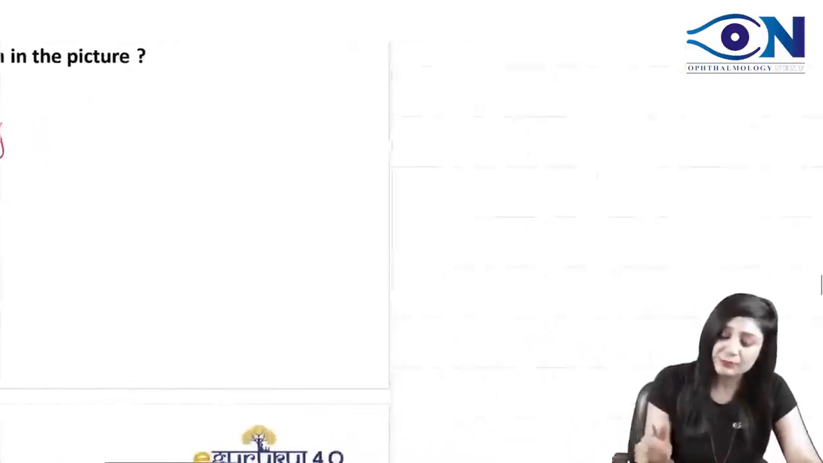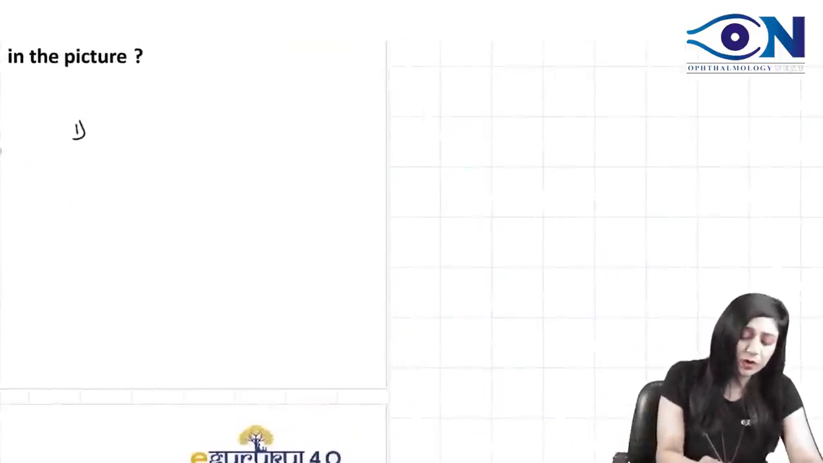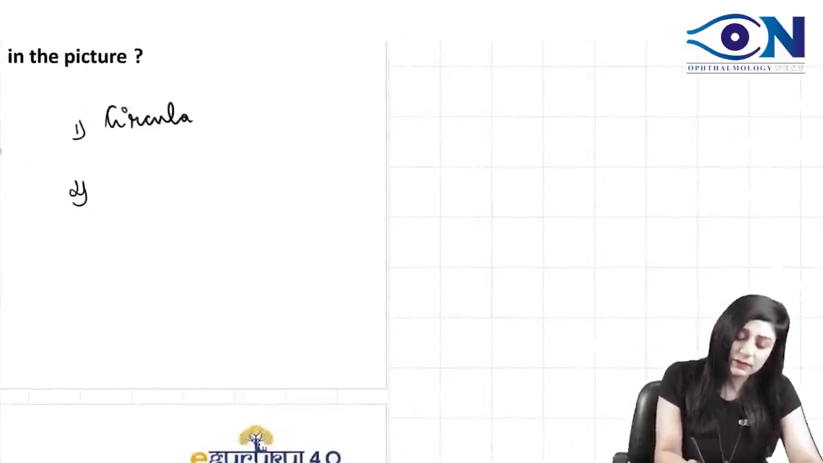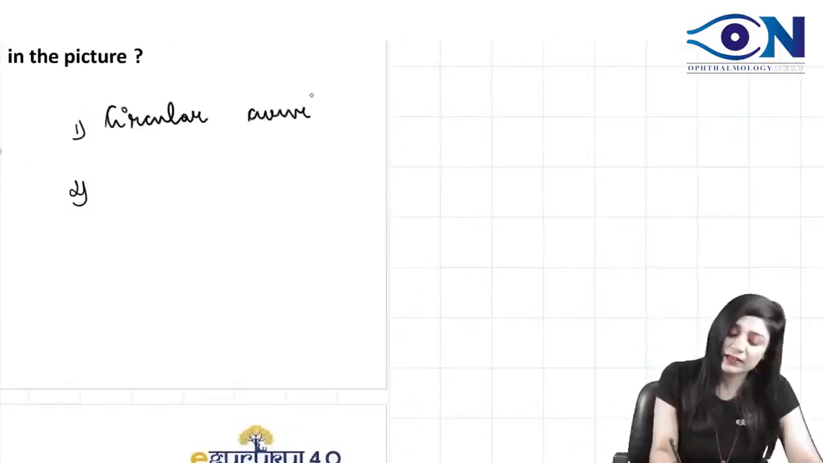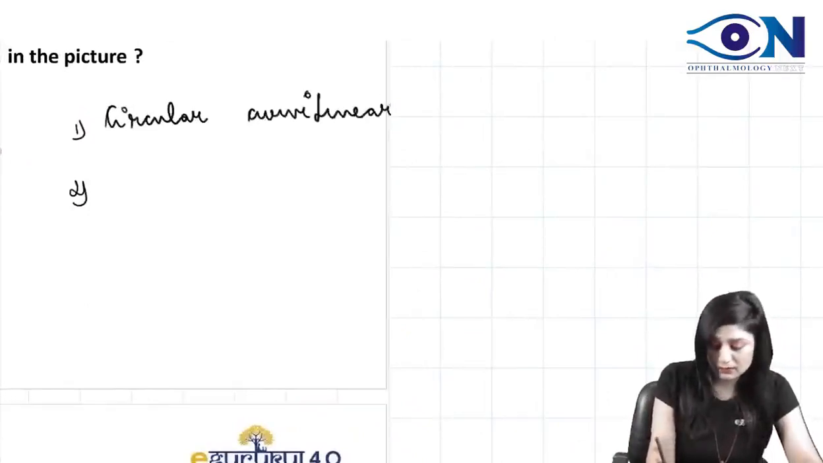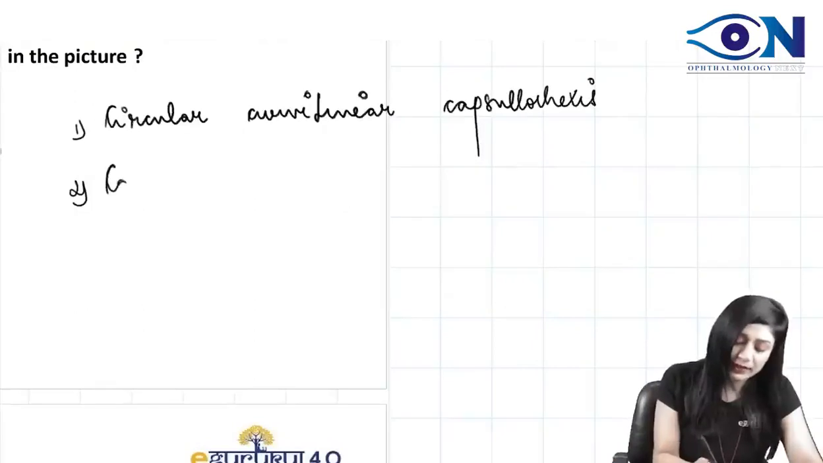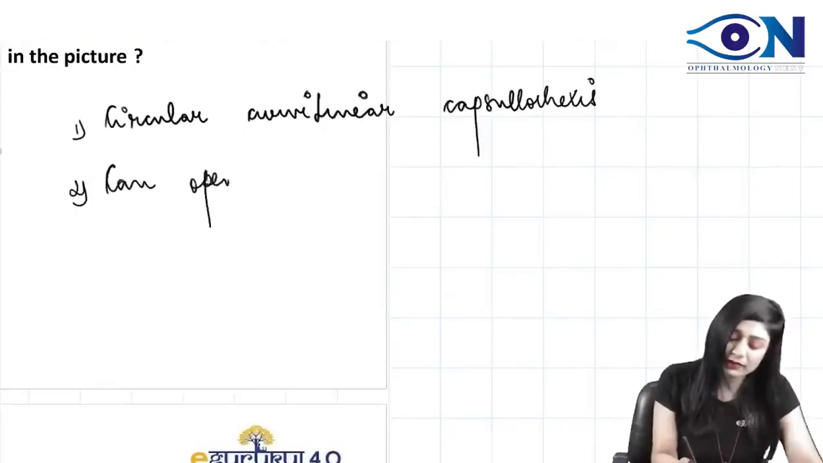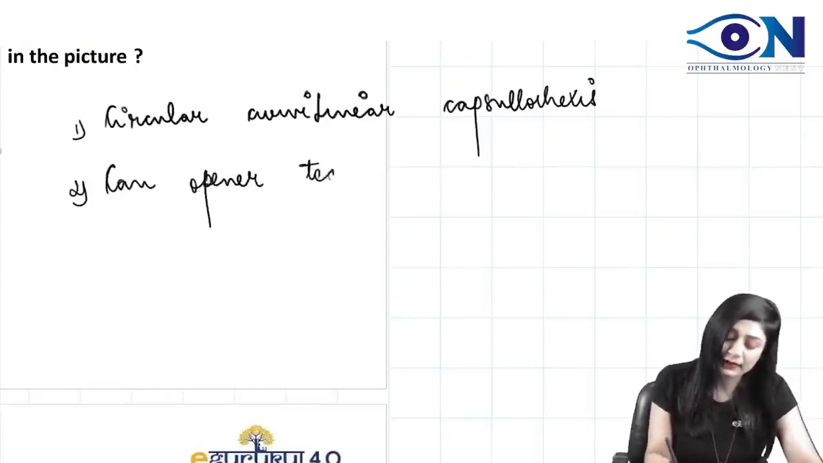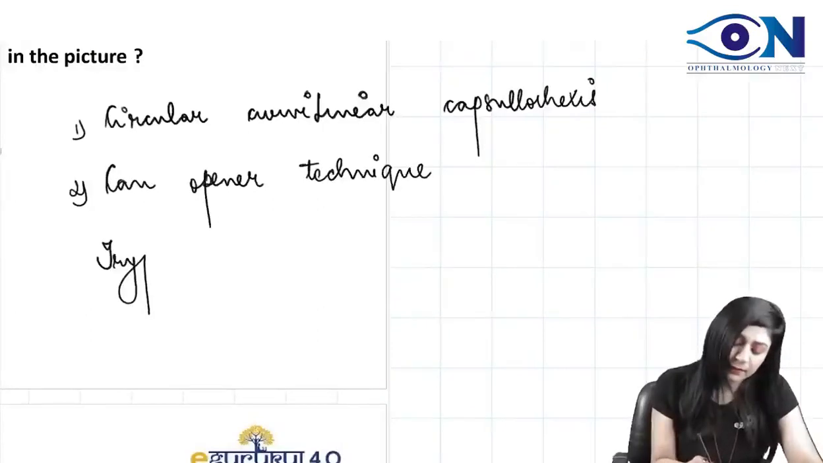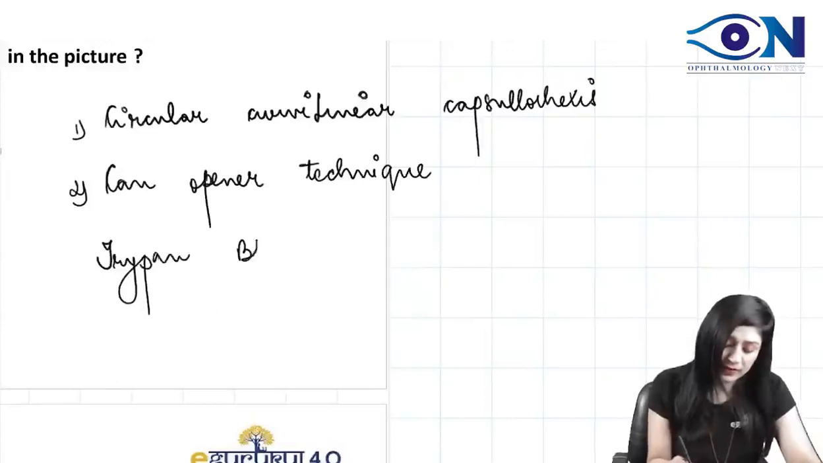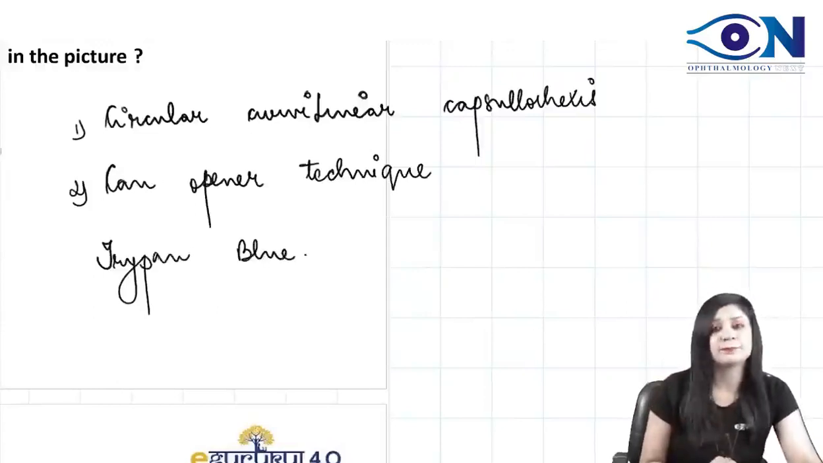So, we know that capsulorhexis can be of two types. It can be continuous curvilinear capsulorhexis, or the second one, it can be the can opener technique. And the dye that we are using here is the trypan blue dye, right?